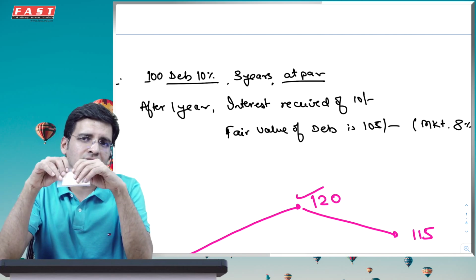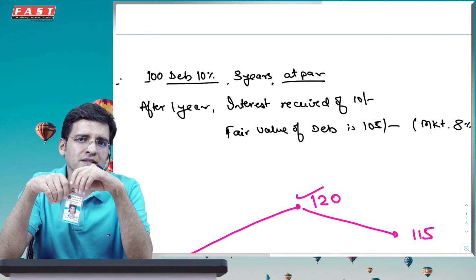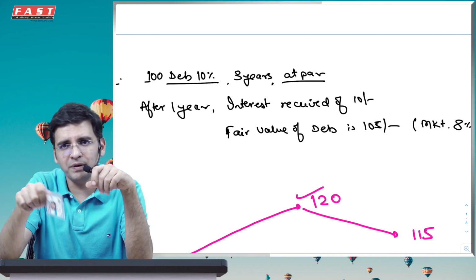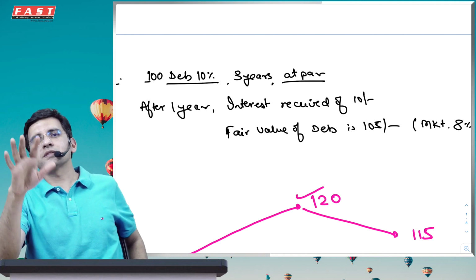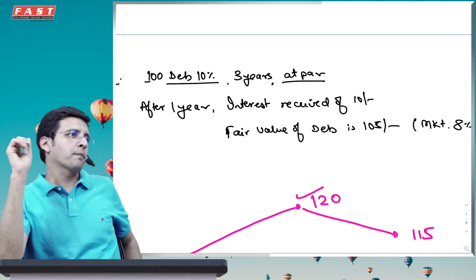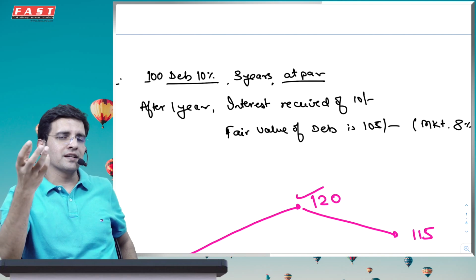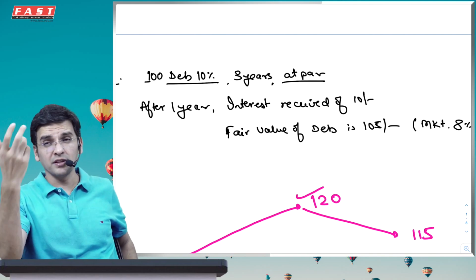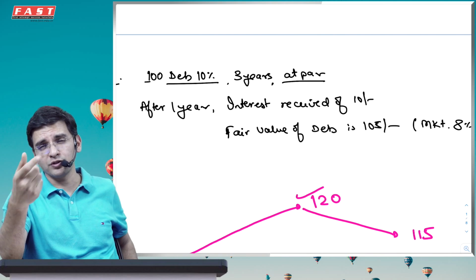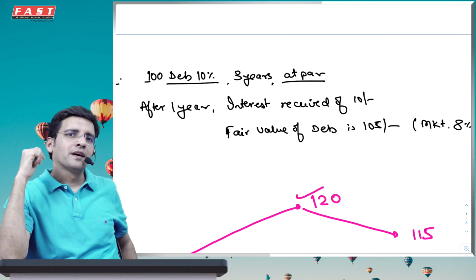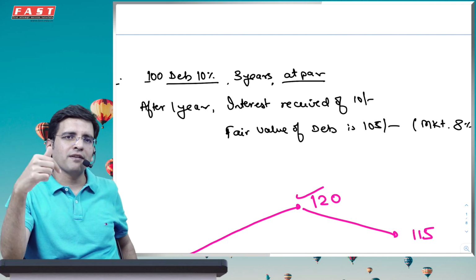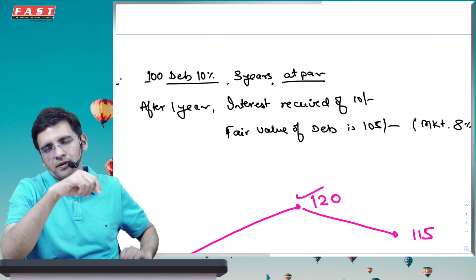And in such cases, the standard says that since it is satisfying the SPPI test, that means there is a possibility you may hold it till maturity, because the nature of the instrument is such that it is giving principal and interest. So you will hold it till maturity. There's a possibility, but you're not sure. So you take this profit or loss to OCI, but as reclassifiable. Reclassifiable means when you sell it, the reclassifiable profit or loss will get retransferred from OCI to P&L.